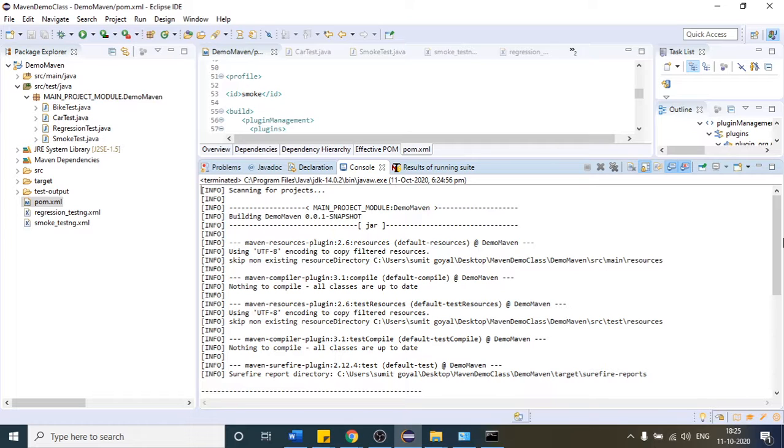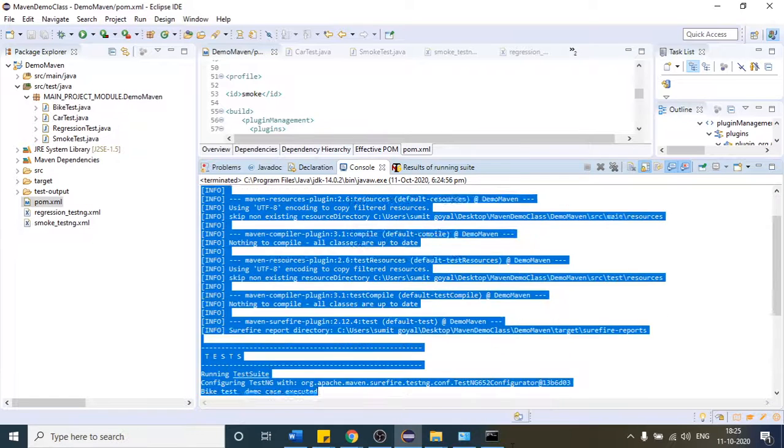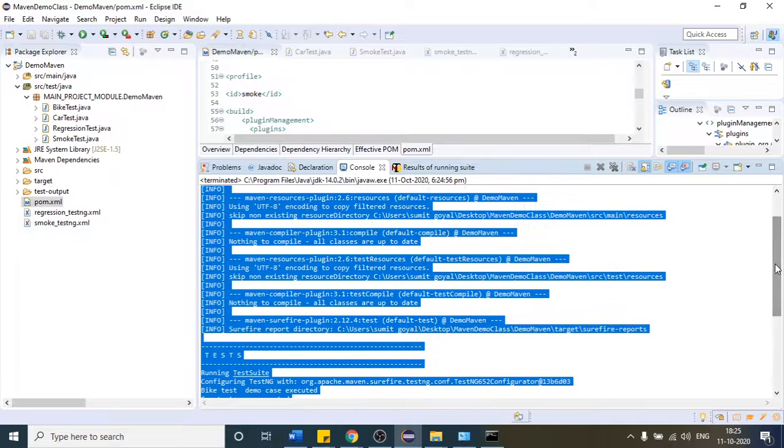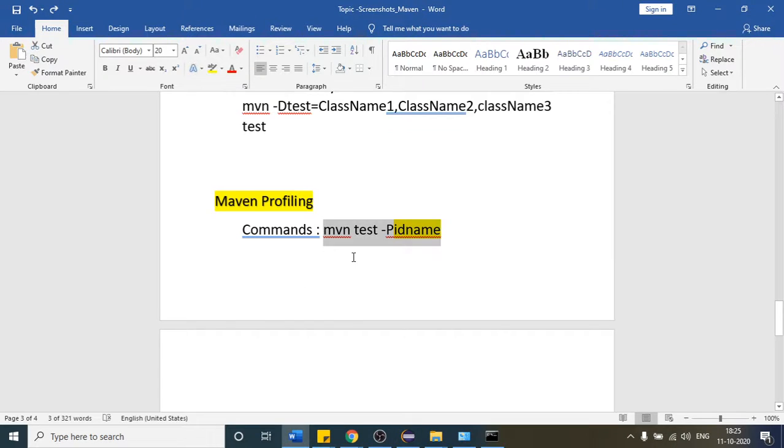We have covered that, and when you develop a framework from scratch, there as well you are going to use this Maven concept and profiling. So this is one thing. Let us see one more topic. Whatever the ID name you will have, you can provide it here. So this covers the concept of Maven profiling.